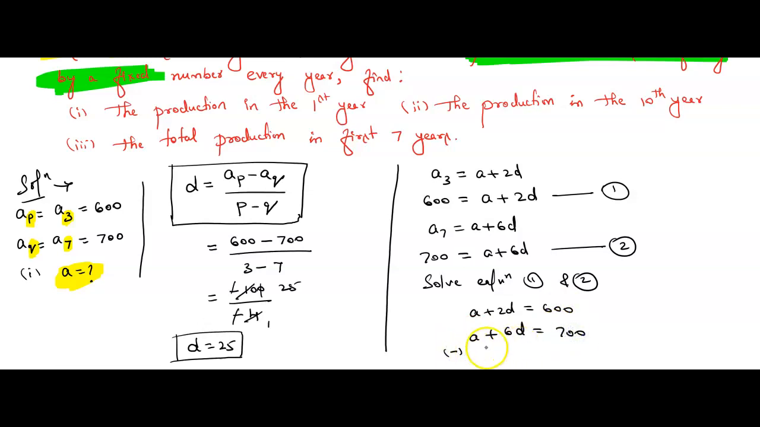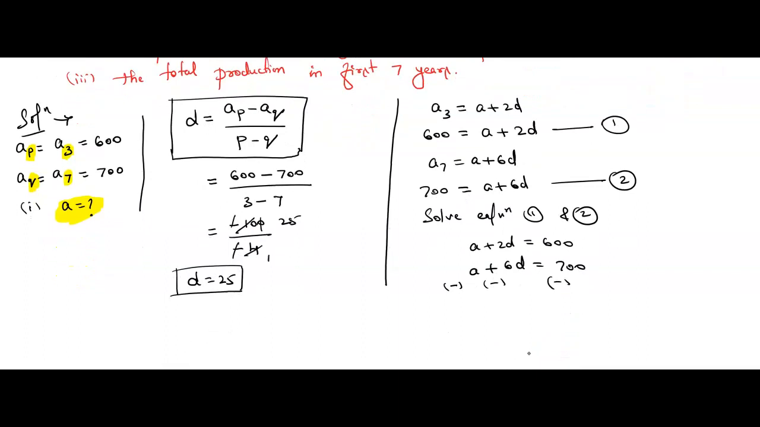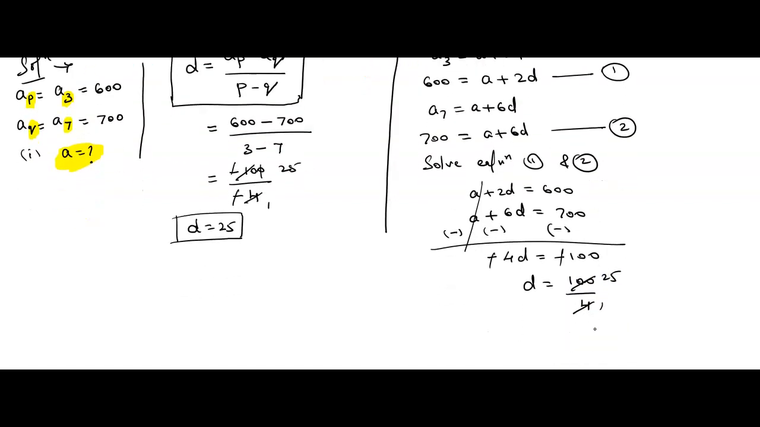Whenever you solve simultaneous equations, you have to change the sign. Okay. The plus will become minus and the minus will become plus. So we can see plus A minus A gets cancelled. In 2, can you subtract 6? No. No means minus. 6 minus 2 is 4D. 600 minus 700 is minus 100. Minus gets cancelled. So D is equal to 100 by 4. 4 ones are 4, 4 twenty-fives are 100. Can you see this, children? Now we can say that the value of D is 25.